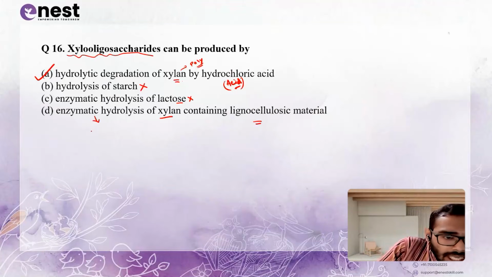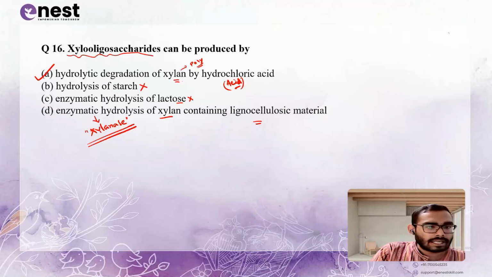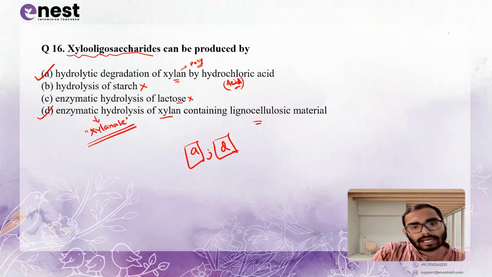If you are using xylanase enzyme, xylanase is basically an enzyme responsible for the breakdown of xylan, which is present in lignocellulosic material. So if you break down the xylan, you can get the xylo-oligosaccharides. So here the correct options are option A and option D. I hope it is clear to all.